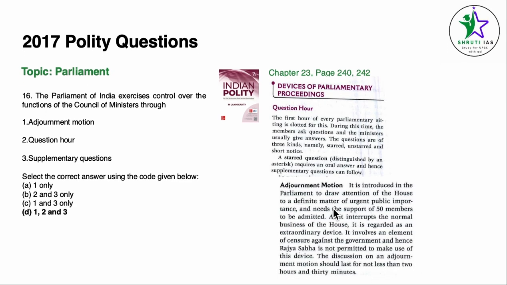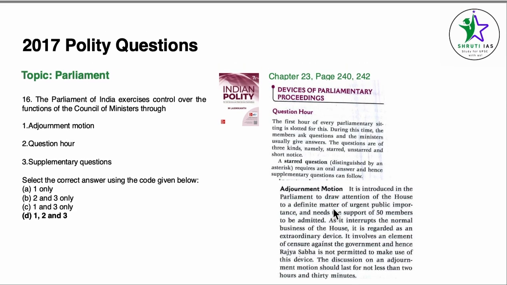Coming to question number 16, the topic is Parliament. Chapter 23, page number 240 and 242 give us this answer. The Parliament of India exercises control over the functions of the Council of Ministers through adjournment motion, question, or supplementary motion. It is just asking how the Parliament is exercising its control over the Council of Ministers, and all these three are a part of devices of parliamentary proceedings.